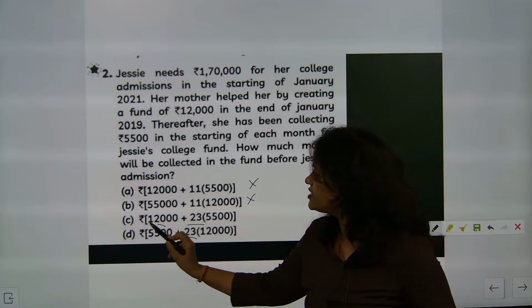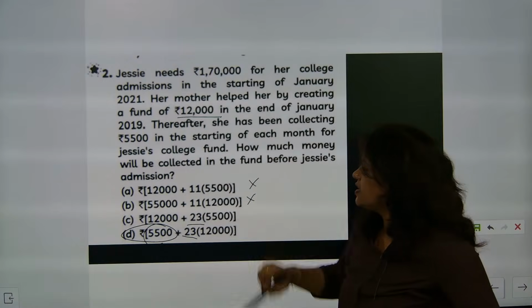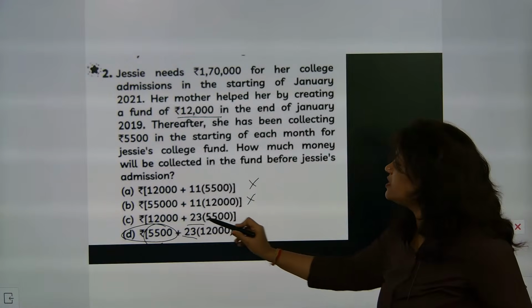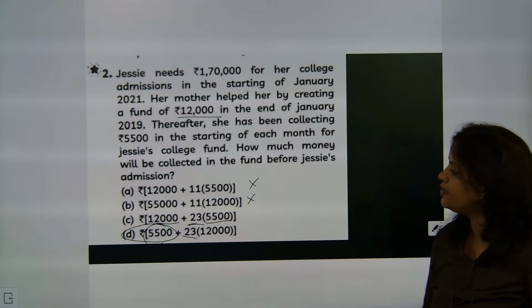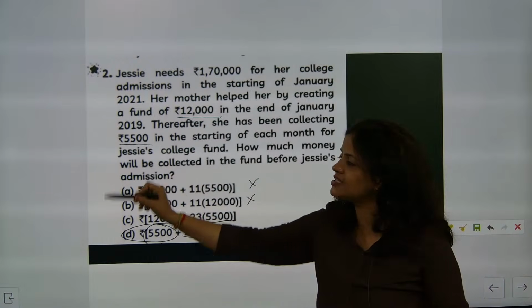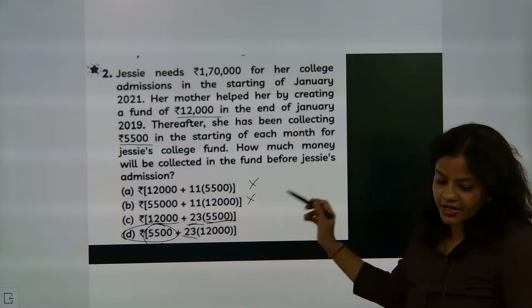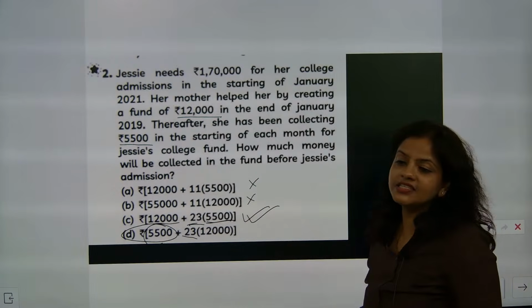Now here, this amount is not the first amount. The first amount was this. And in this first amount, that is A plus 23 into the common difference, it is coming as 5500. The correct answer, Nishant, absolutely correct, beta. The correct answer is coming as C.